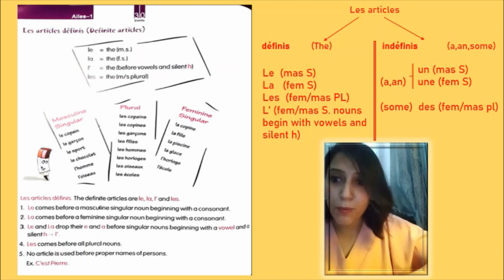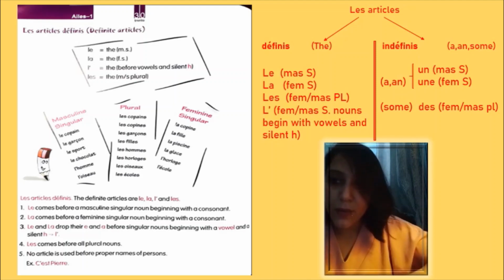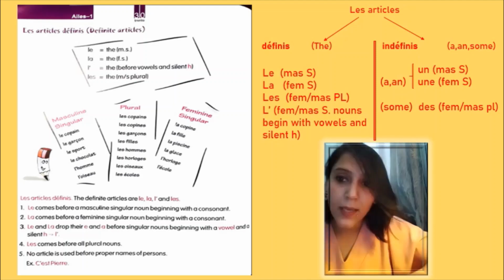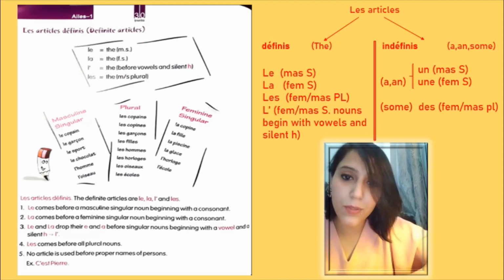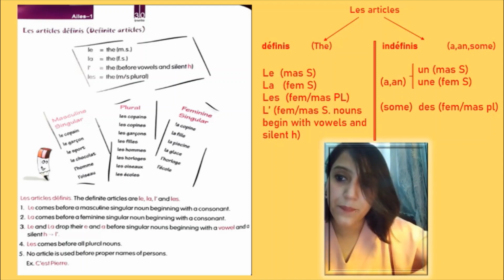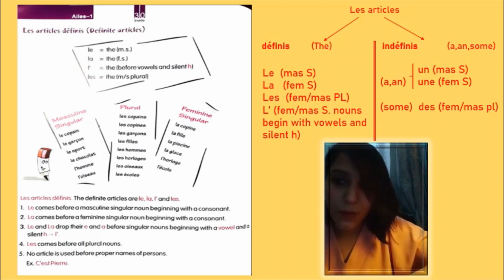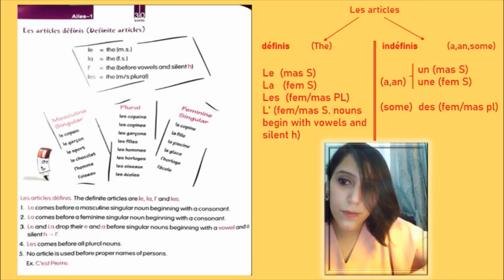L'homme, L apostrophe, because there we have H and the sound will be l'homme. Les hommes, l'horloge. So L apostrophe we also use with the masculine and feminine nouns which start with a vowel. L'oiseau. Les horloges.